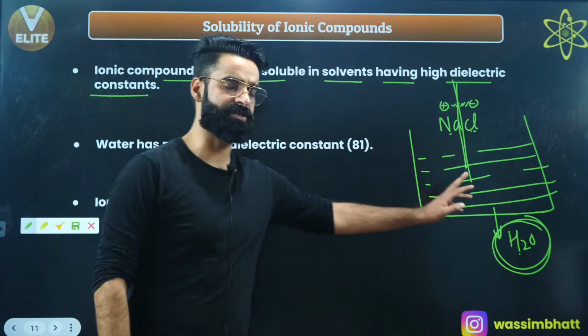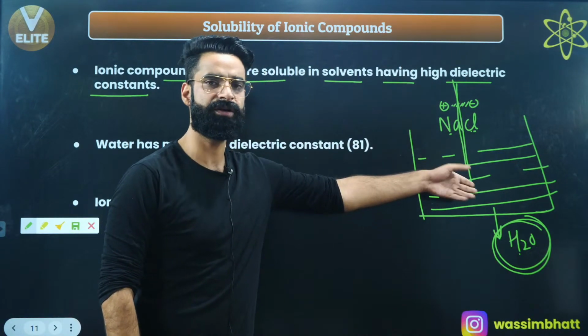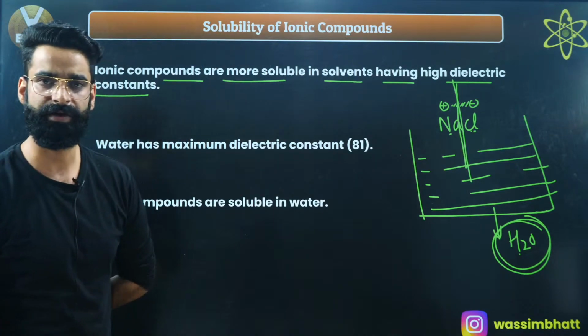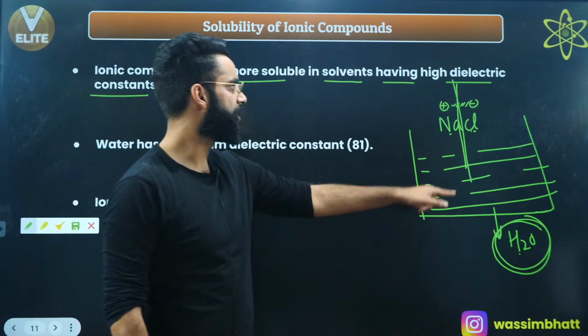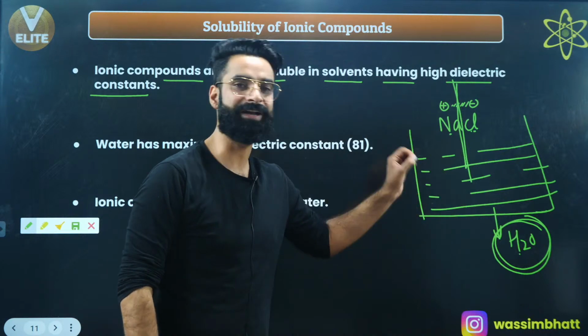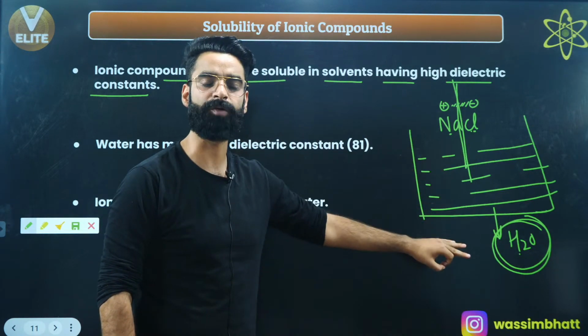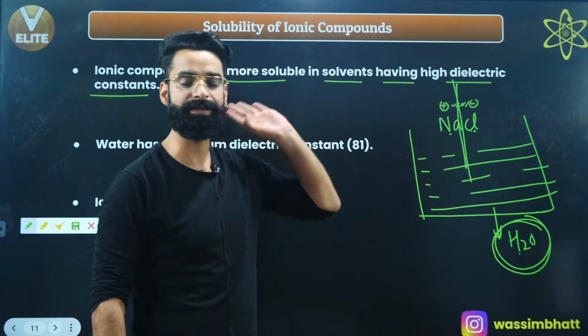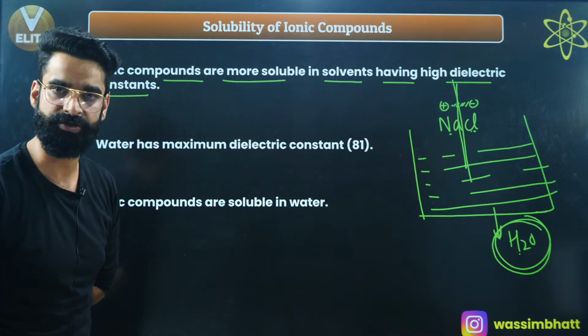The more the tendency of the solvent to weaken the force of attraction, the more the dielectric constant of the solvent will be. And in that solvent which has a higher dielectric constant, your ionic compound can get dissolved. It will be soluble in that solvent.